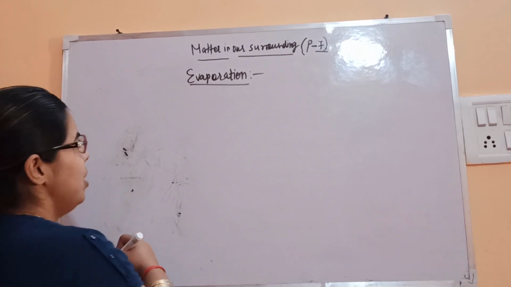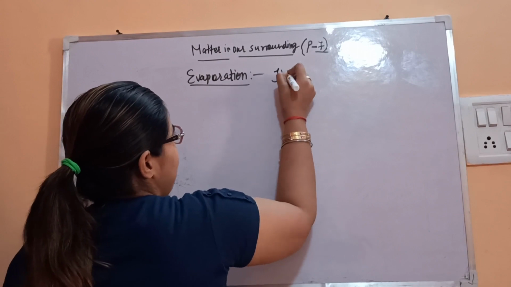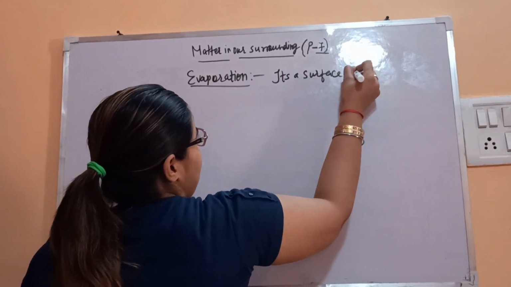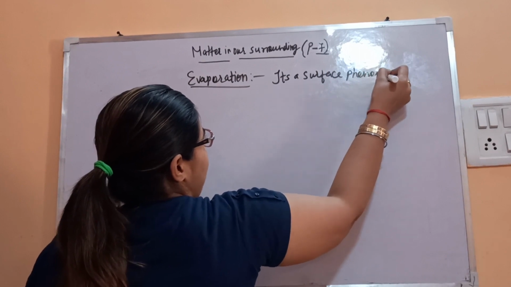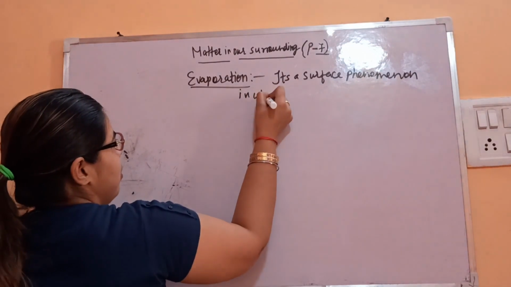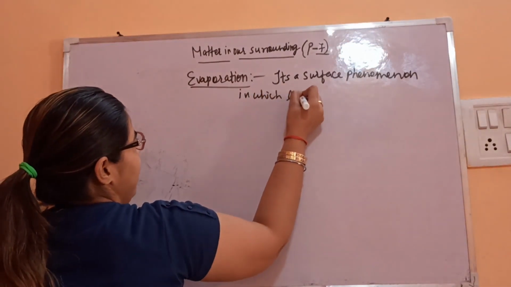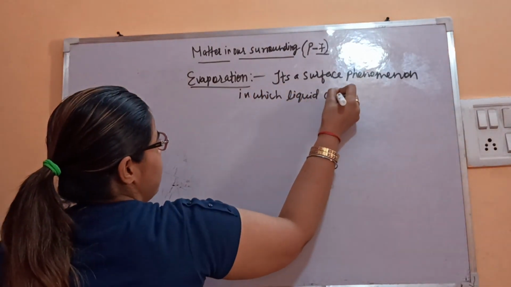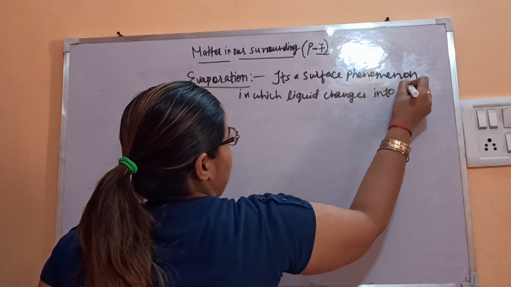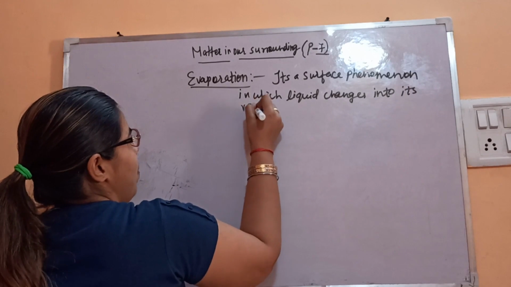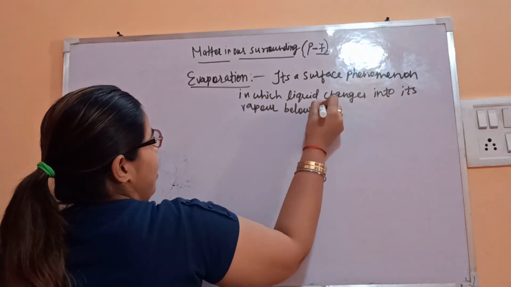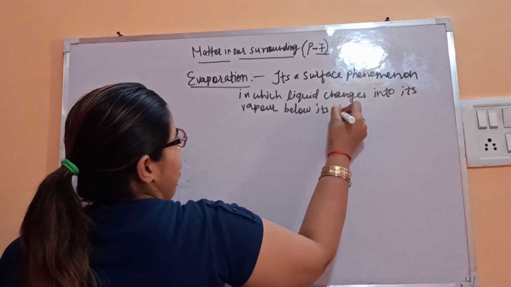So what is evaporation? It's basically a surface phenomenon in which a liquid changes into its vapor form below its boiling point.